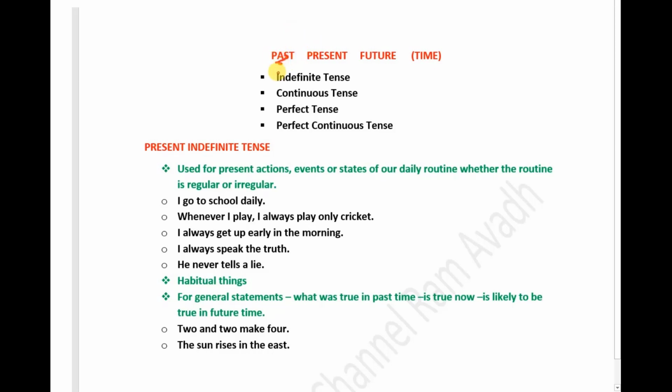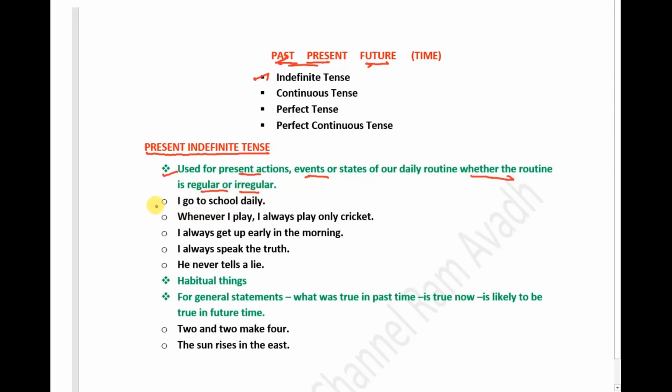Now I am going to tell you about the usage of tenses, especially indefinite tense, that is present indefinite tense, past indefinite tense, and future indefinite tense. If I compare indefinite tenses, I find that present indefinite tense is used for present events of our daily routine works or actions, whether the actions are regular or irregular.